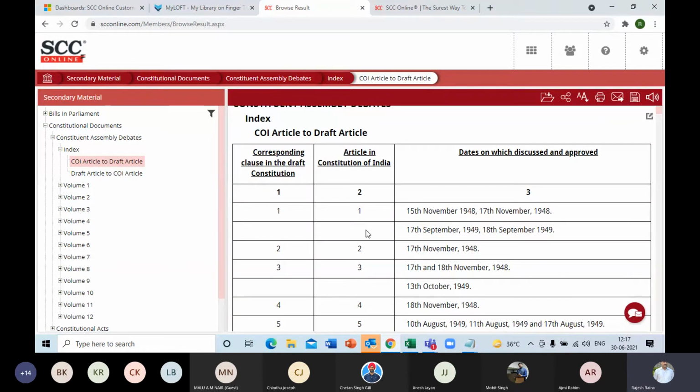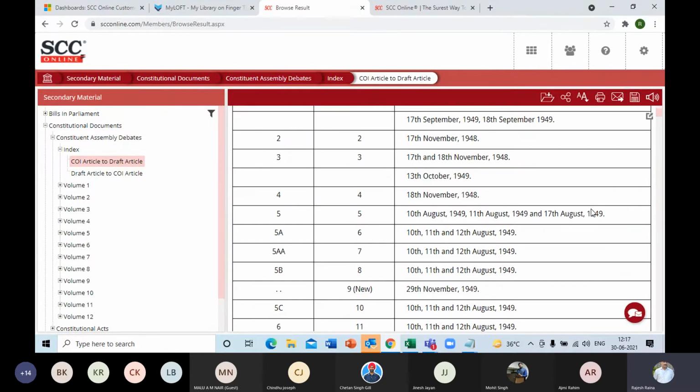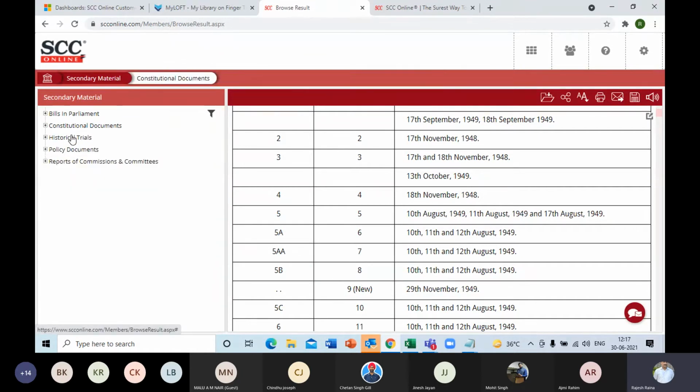So what was discussed in the draft, like in para 1, when it finally came up, was defined in para 2. And some of it, like you can see, if I scroll down further, 5A became 6, 5AA became 7, and on which date it happened, that is also mentioned over here. So again, it is going to be of as useful help for you to know what was the origin and what final shape came up.